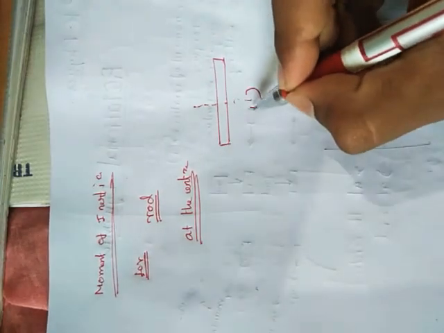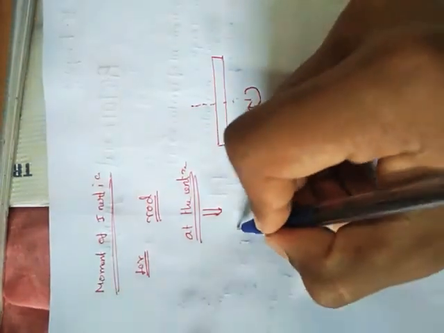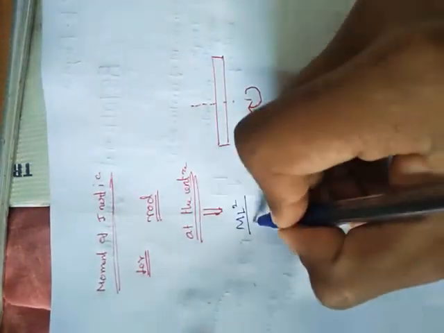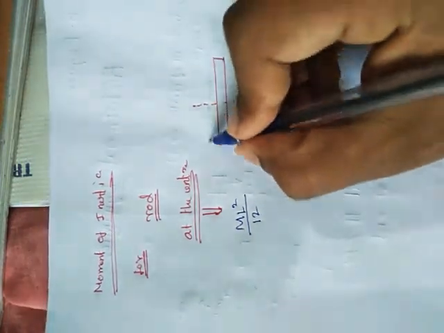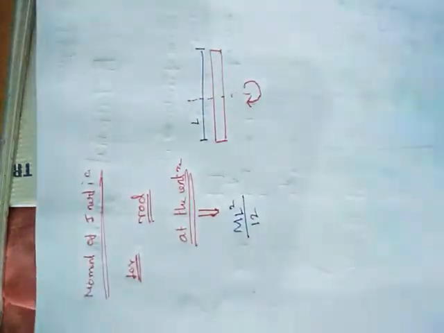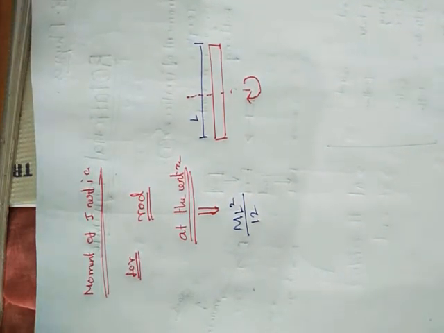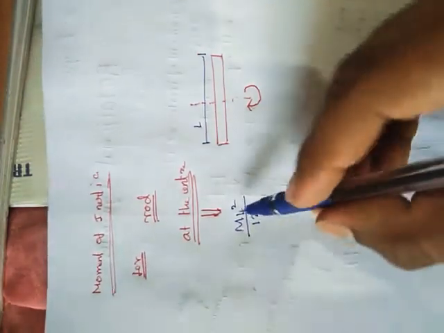It has some inertia. What is the formula for that inertia at the center? It is ml square by 12. Here L refers to the length of the rod, the entire length of the rod. This is the formula you just keep in memory.